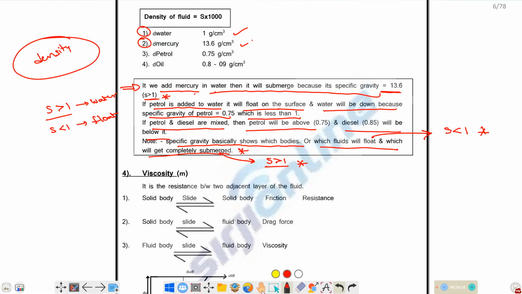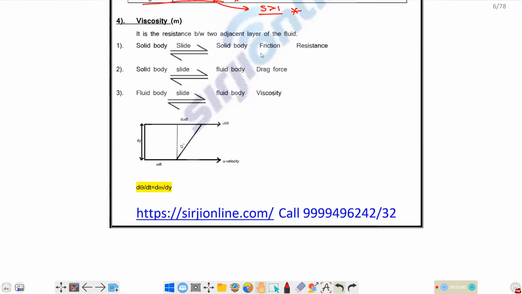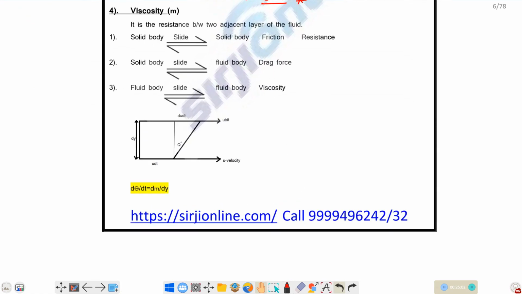Next is viscosity. It is not in a proper sequence. We have already discussed the units of viscosity and how it varies with respect to all these things. Now we are getting the definition of viscosity.